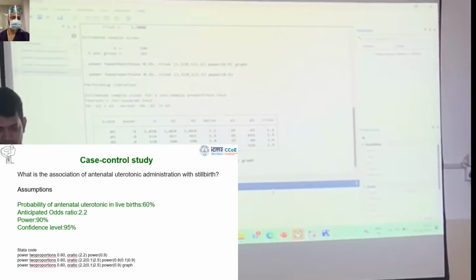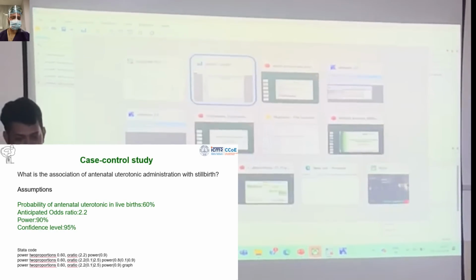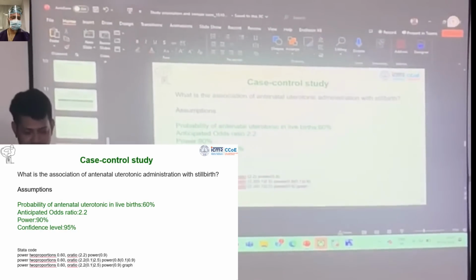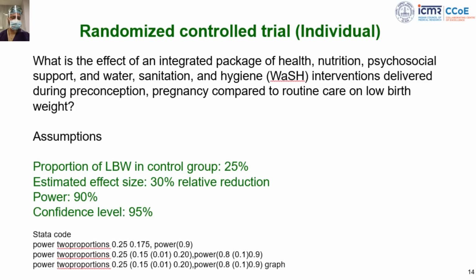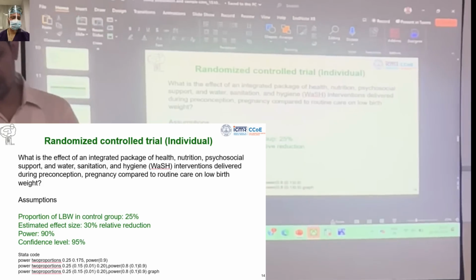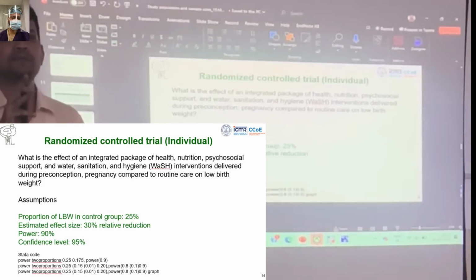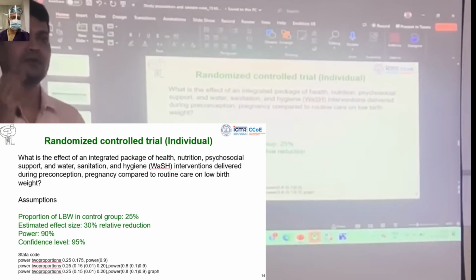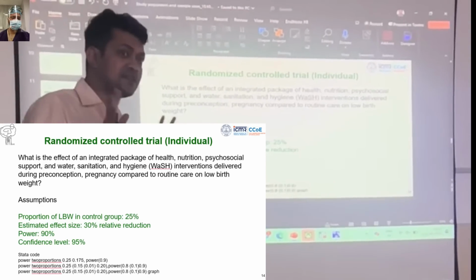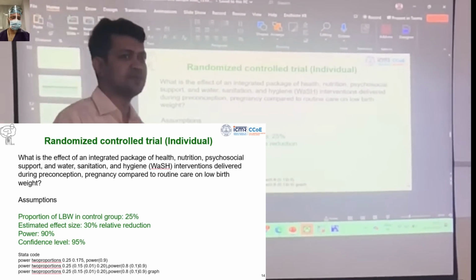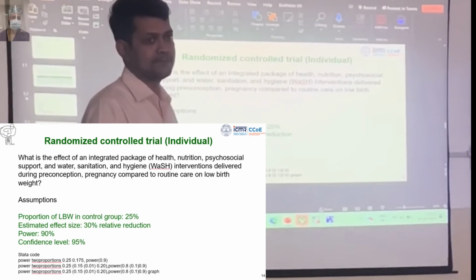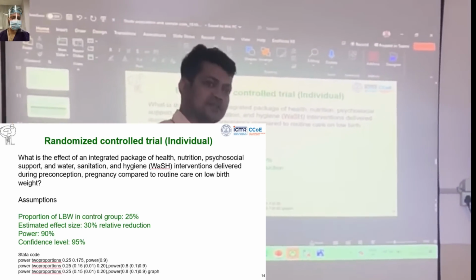Now the last one is the randomized control trial. This is even easier. Let's do the randomized control trial sample size for both of you. So Kaustubh, what is your expectation that in the control group, what proportion of patients will have the outcome? Surgical site infection. You expected 10% in the control group? And how much are you expecting in the intervention group? 4 to 5%. So you are expecting a 50% reduction.